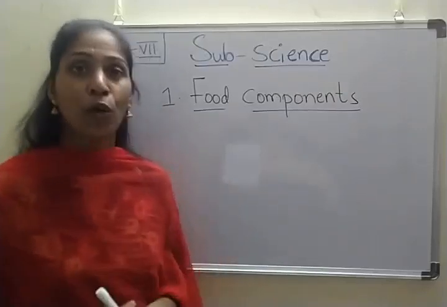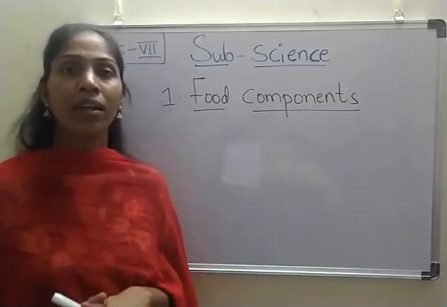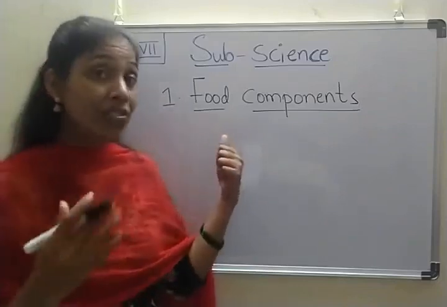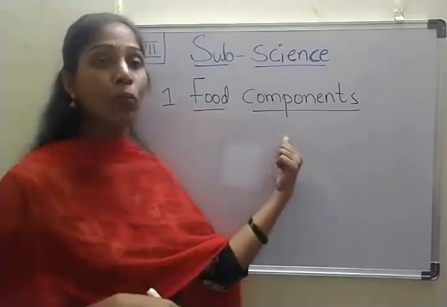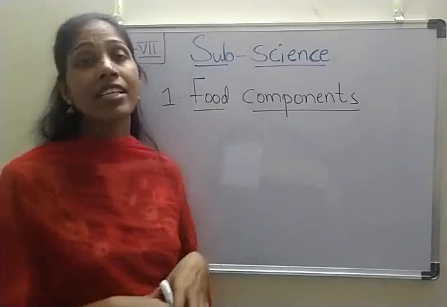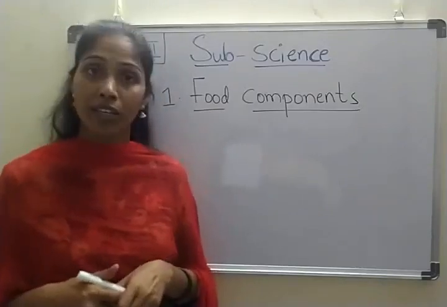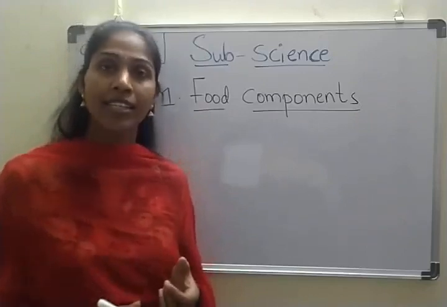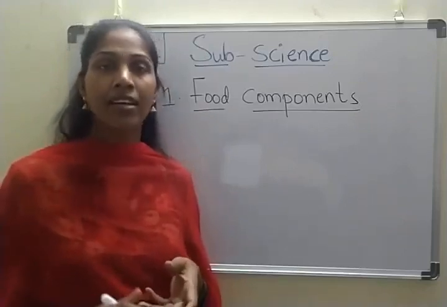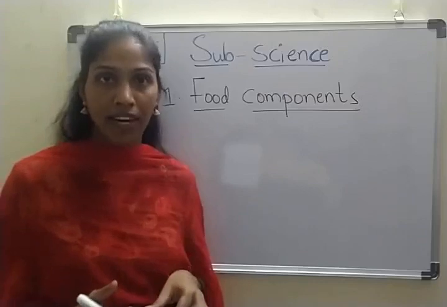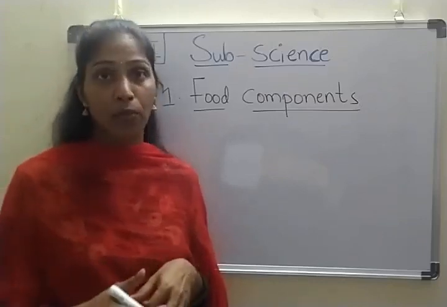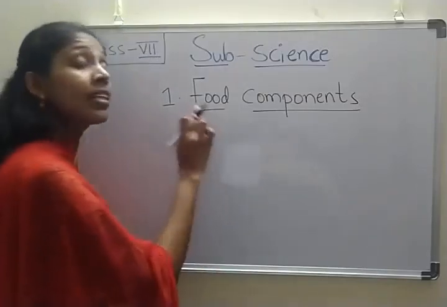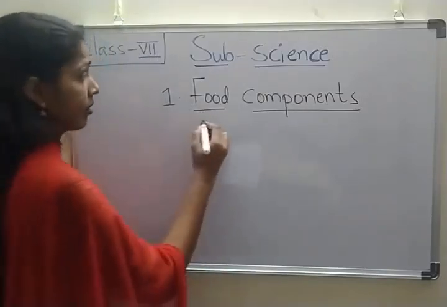Before going to today's topic, quickly we have to recall the previous topic. Shall we? Okay. What are we discussing? Very good. Food components, right? And in the previous class we learned about components of food. In that we discussed carbohydrates, proteins, fats, vitamins and minerals. Am I right? And water and fiber also. Am I right? Now, children, food contains nutrients.